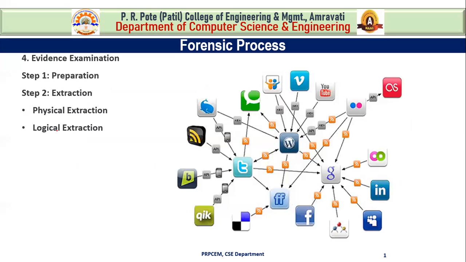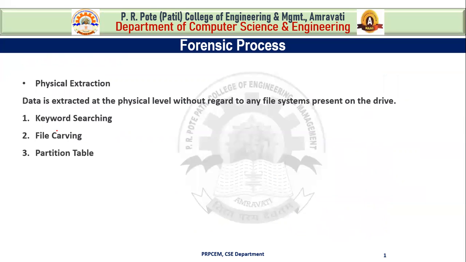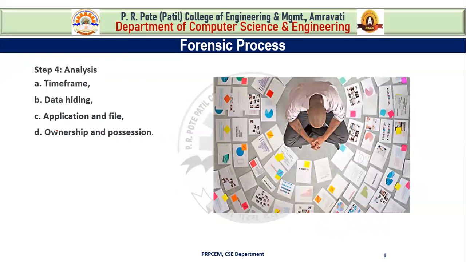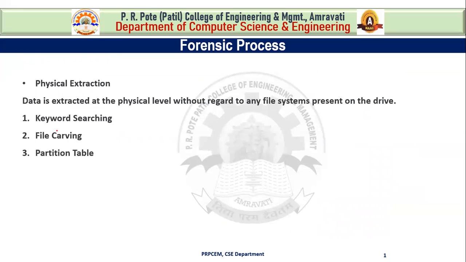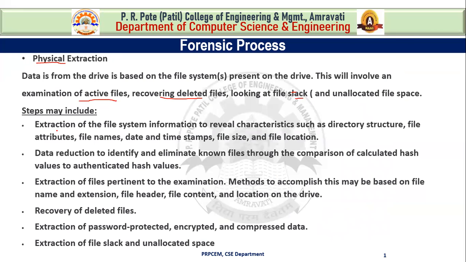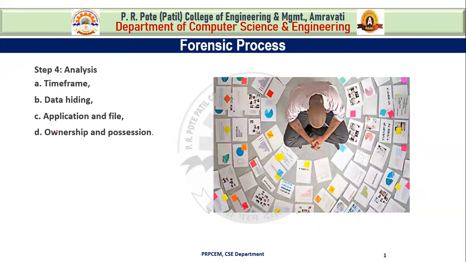What we have seen is our fourth process, evidence examination, which has different steps. Step one is preparation, step two is extraction. Physical extraction and logical extraction are the two types of extraction. The next step is analysis.